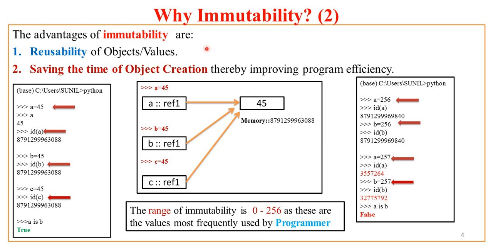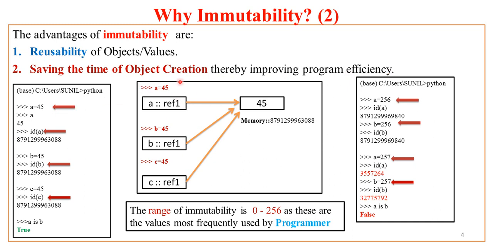Now let us try to do more engineering in immutability. The advantages of immutability are that it supports reusability of objects or values, and it also supports saving time of object creation, thereby improving program efficiency. We'll see this practically.